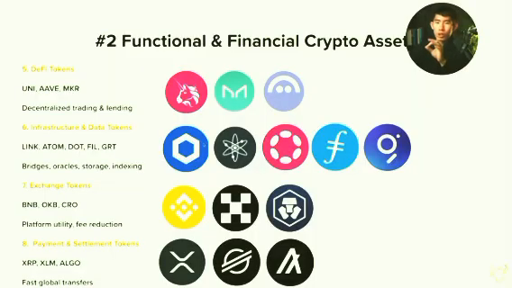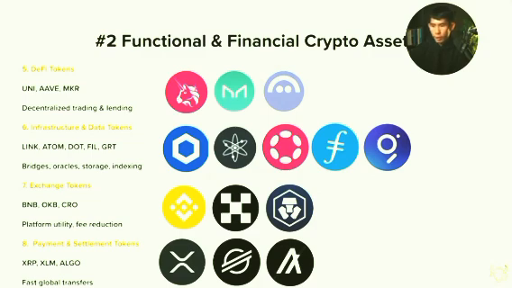And then we've got the infrastructure tokens, which are like the plumbing. Chainlink gives price data to the blockchain, so think of it like internet cables and data feeds behind the scenes. Cosmos and Polkadot help blockchains talk to each other, while Filecoin stores data. All of this stuff is not really sexy, but it's essential for the entire system to work.